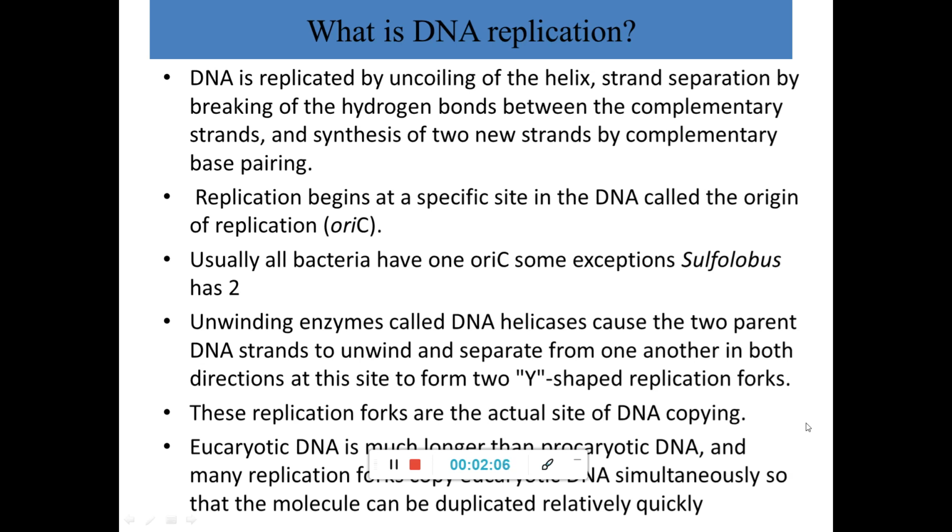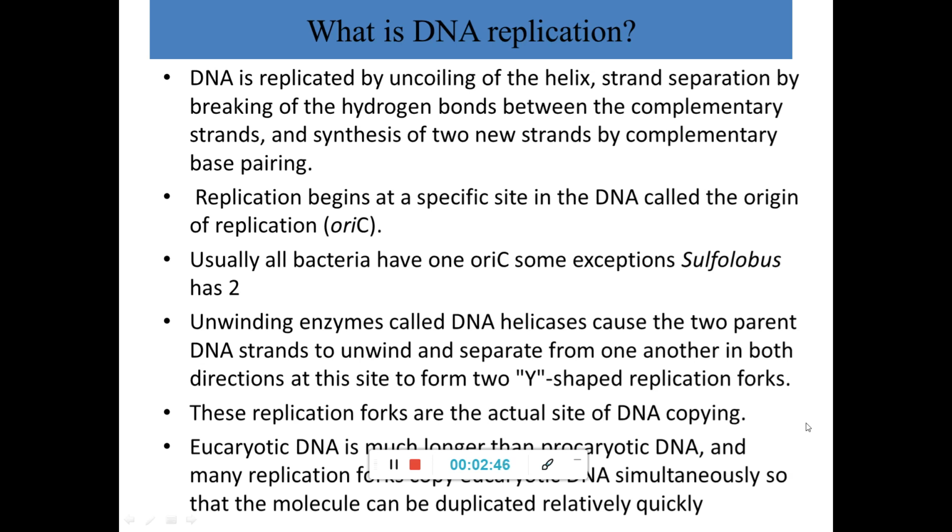Usually, DNA replication always has a start point. Not from every site on the DNA is replication started. There is a particular site from which DNA synthesis can happen, and that is known as the origin of replication or the ori C. In the case of bacteria, they usually have one ori C region, but of course there are some exceptions such as Sulfolobus, which has two. And as I told you earlier, DNA is found entangled when it is within the cell, and it has to be unwound so that DNA synthesis can happen.